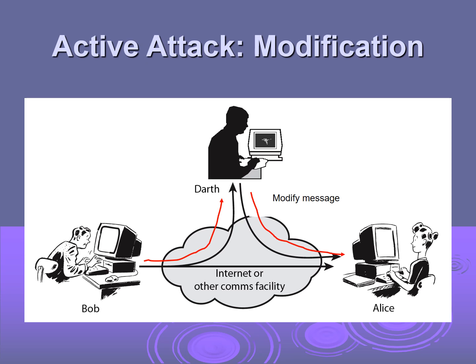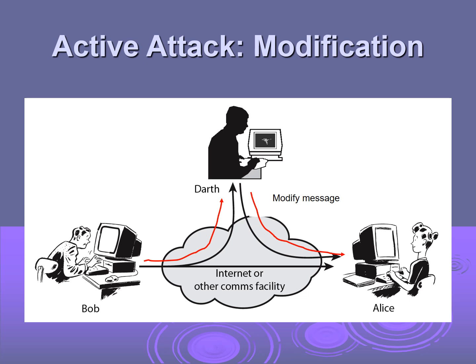Earlier we saw the replay active attack, now the modification active attack. Here again Darth gets the message from Bob through the internet or communication channel or communication media. So what Darth does here is he gets access to the message from Bob through the internet or the communication medium and modifies that message.